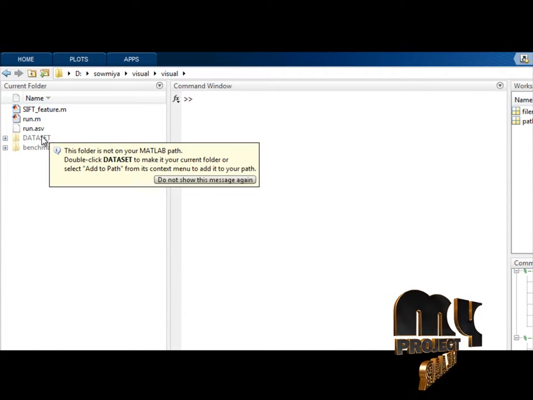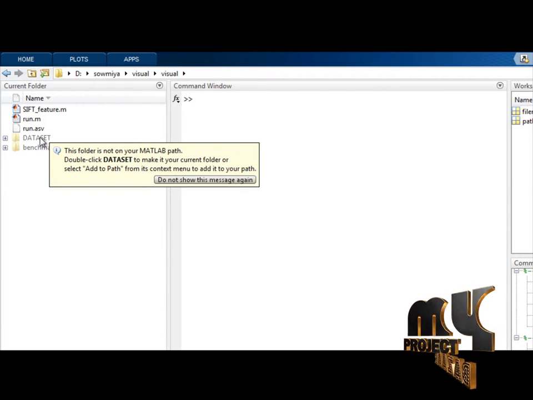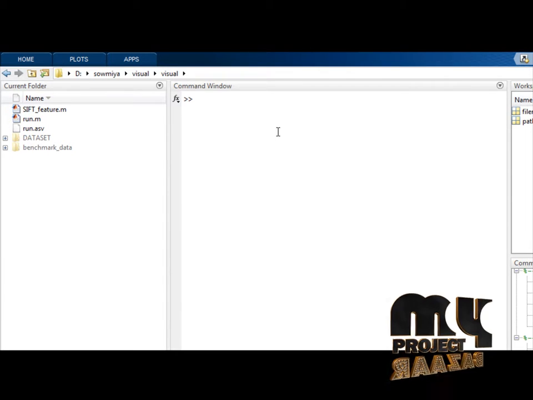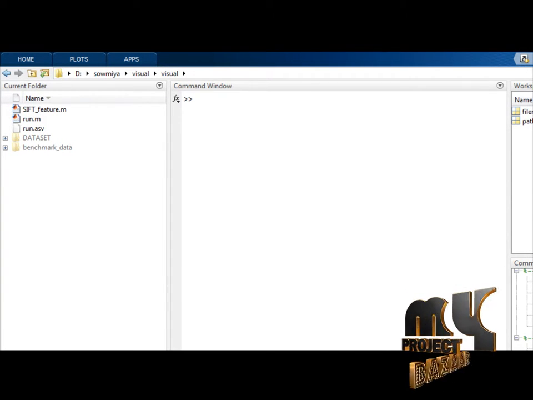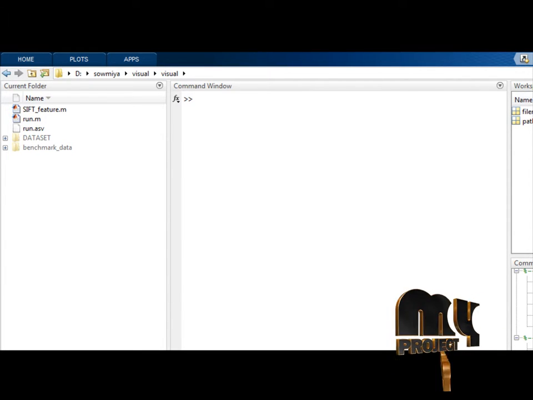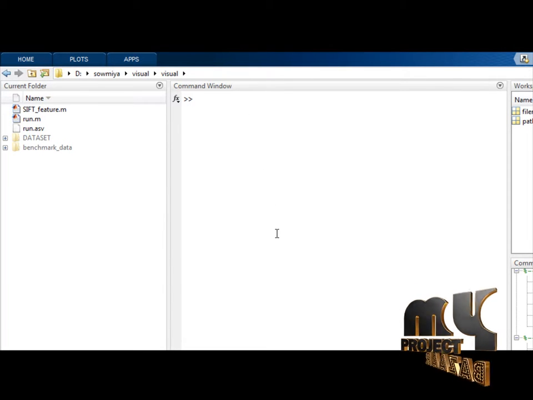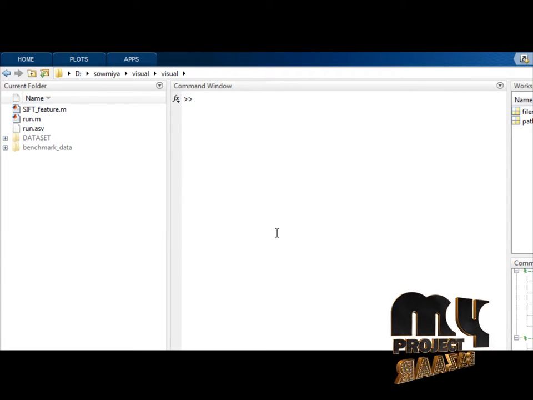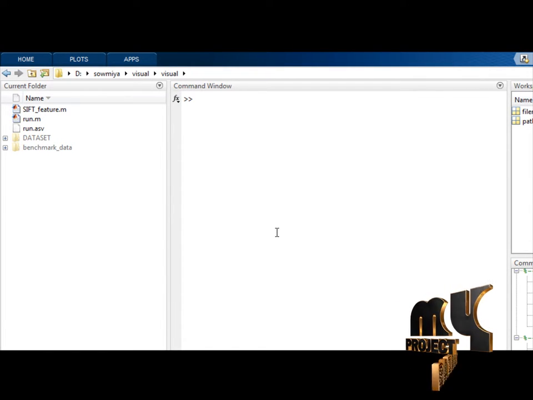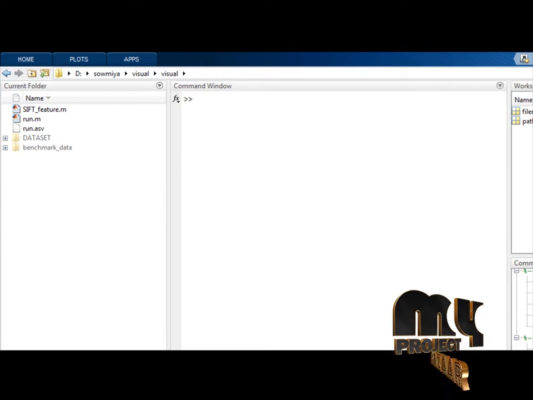You go to the path and file name, select the image, and the image will be processed through pre-processing, feature extraction, and the SIFT feature algorithm, which is the only one we have used. After feature extraction, perform and analyze tamper detection and localization. In this way you get the output. First you select the image, gray image, then DCT compression, then you get the SIFT feature extraction. From that extraction you can detect the output.